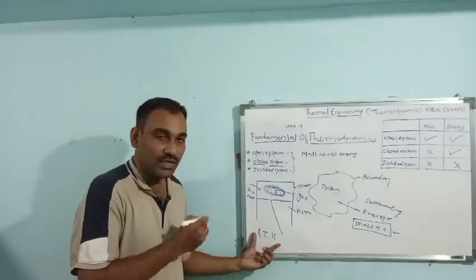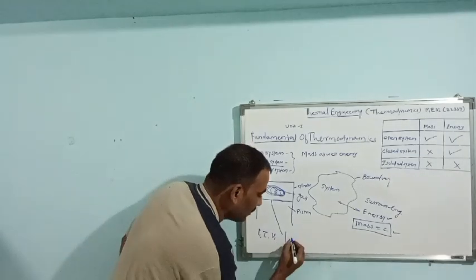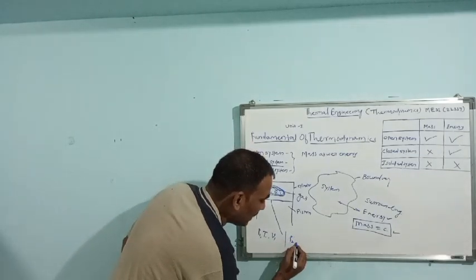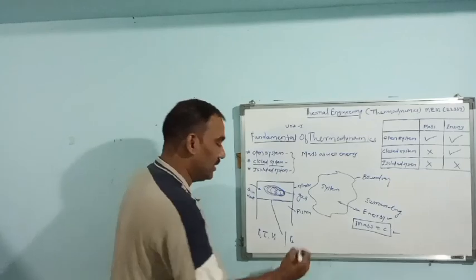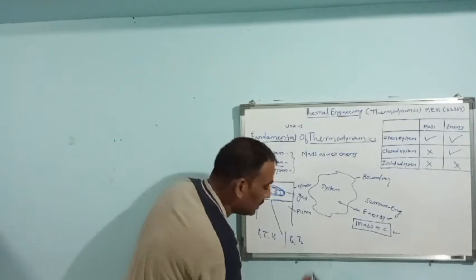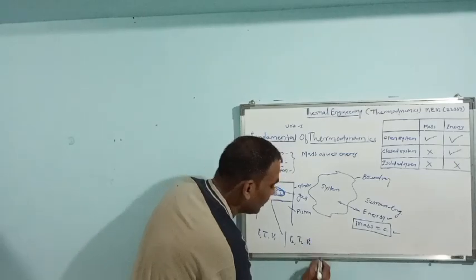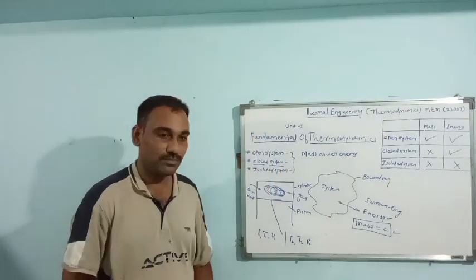These are the initial conditions. After addition of heat, the pressure of gas increases, say it is P2, temperature increases, say it is T2, and specific volume also increases, say it is V2.